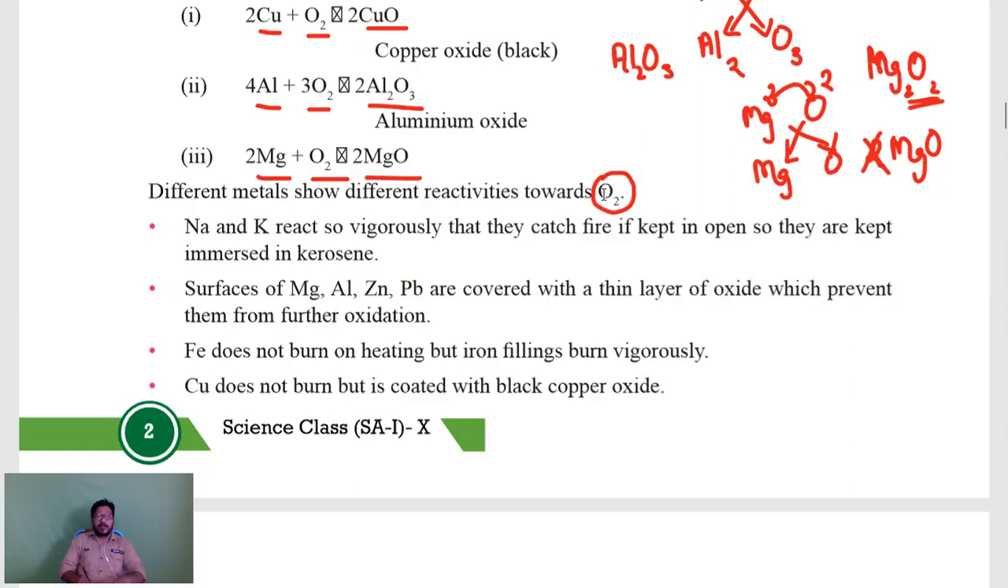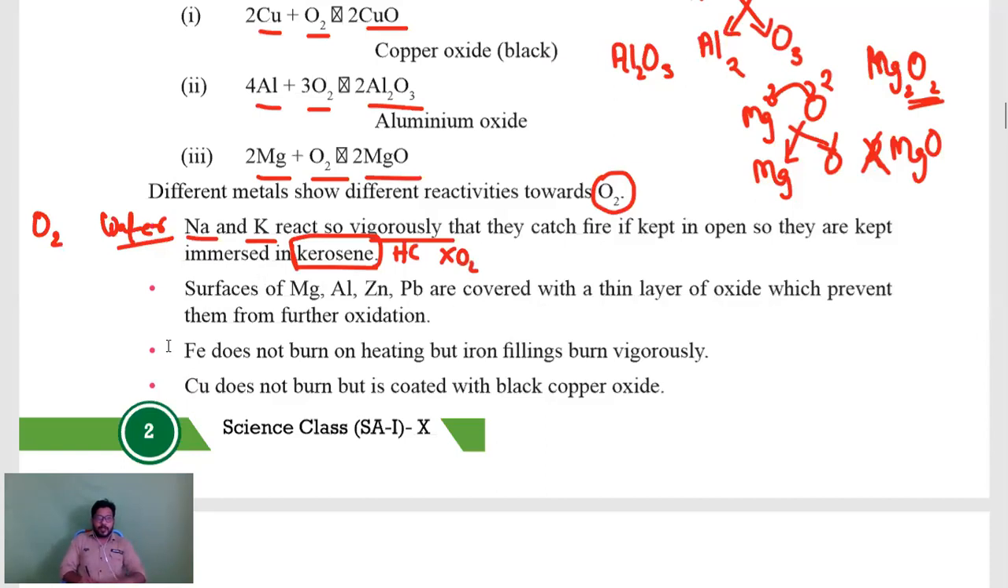Next, different metals will show different reactivity towards oxygen. All metals will not show the same reaction with oxygen. Different metals will have different rates of reaction. Here you see sodium and potassium, Na and K, react so vigorously that they will catch fire if kept open. So they are immersed in kerosene. Whenever sodium and potassium are added to water, they will catch fire. Not only water, if kept open and combining with oxygen, they will catch fire. So sodium, potassium, lithium are immersed in kerosene. Kerosene is a crude oil compound, a hydrocarbon compound, where there will be no oxygen.